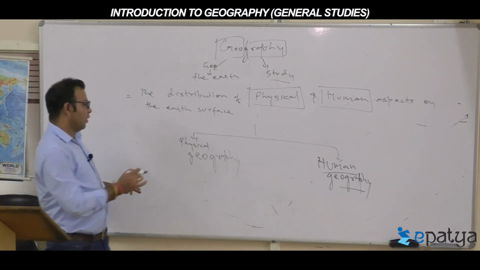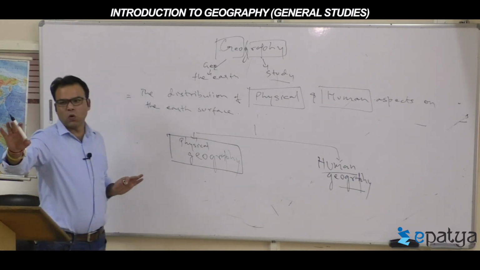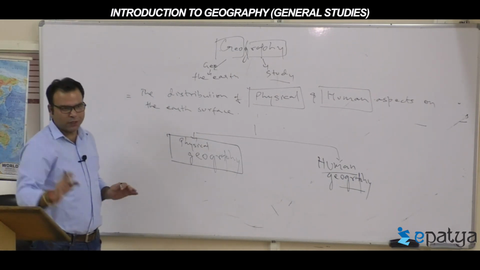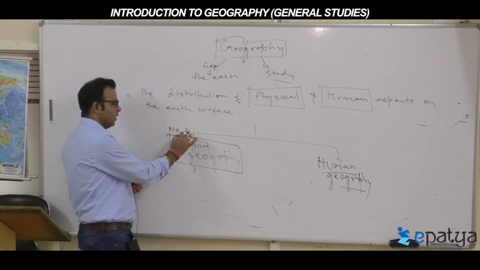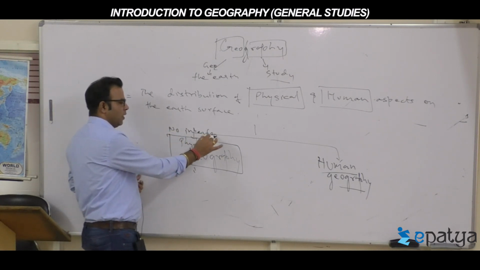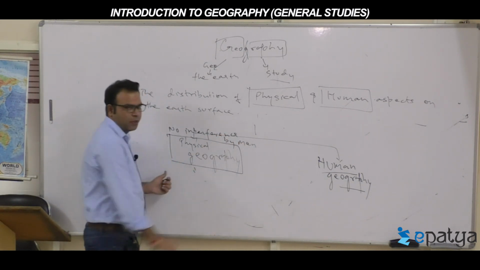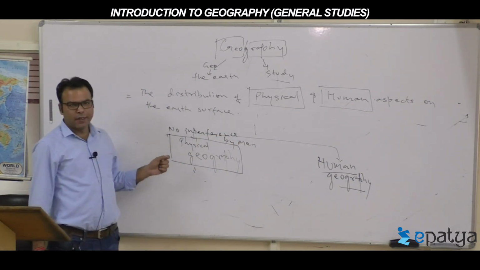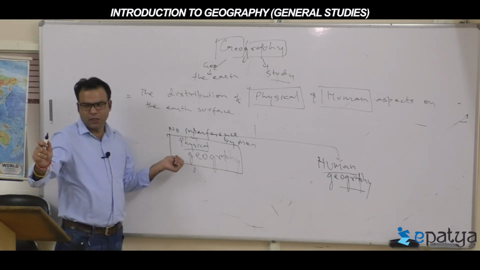In the case of physical geography, there is no role, no function of humans, no interference by men. No human interference is there. Such geography we call physical. Simple.